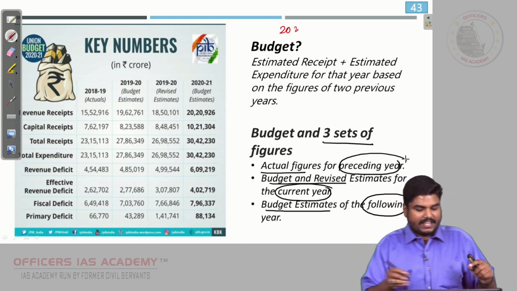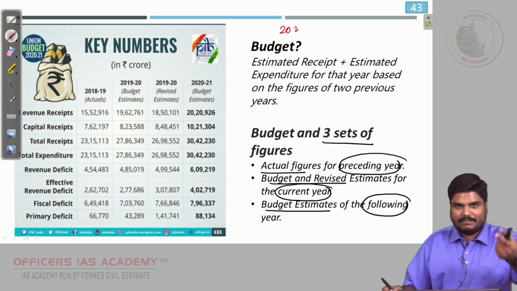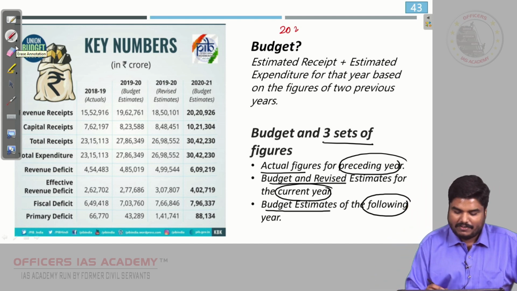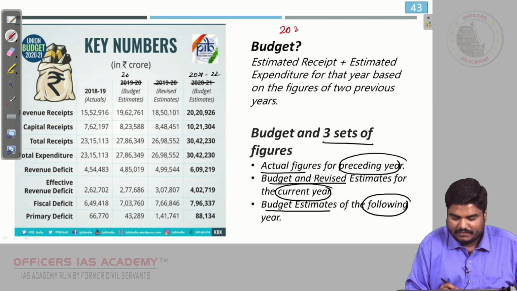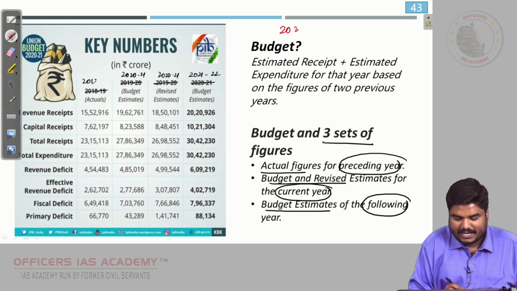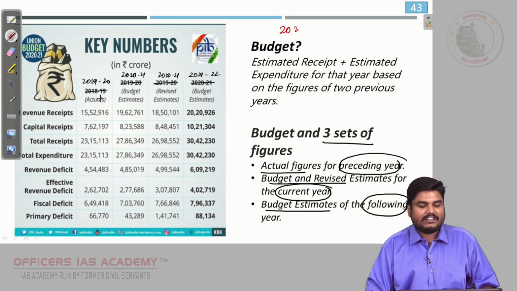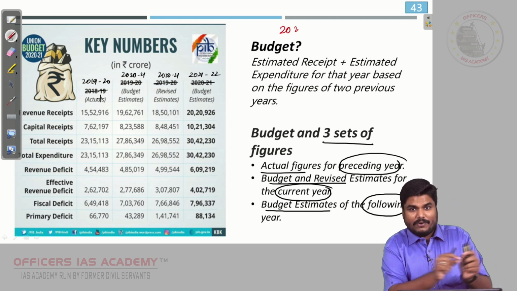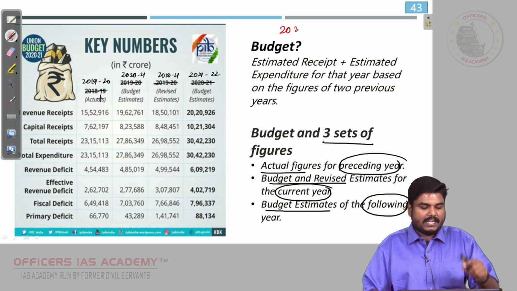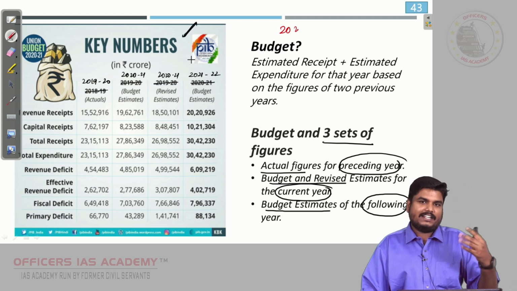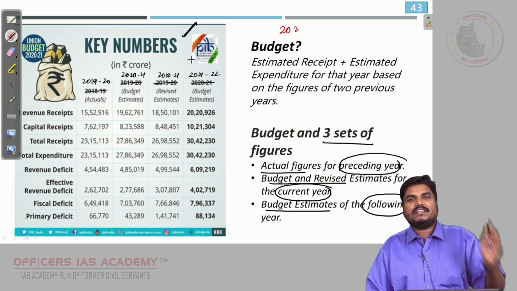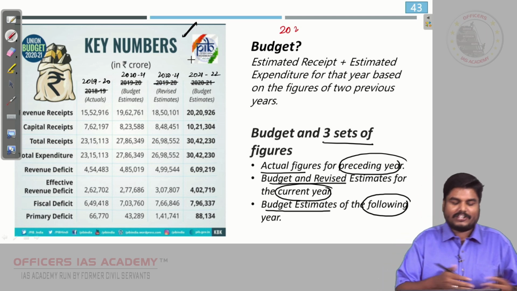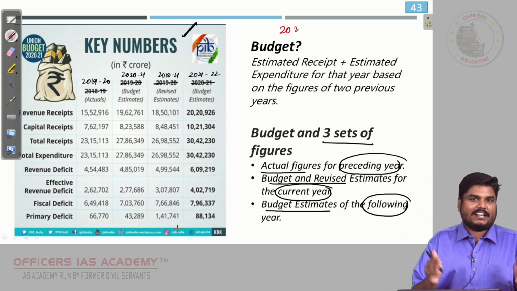So, in the actual budget document, which you will be getting on February 1st, you will find 2021-22, you will find 2020-21, and you will find 2019-20. So, in the February 1st document, you will find these years. The key numbers, this sheet will be available on that day itself. Once the budget is tabled by the finance minister, these numbers will be available. Okay, you can download this and you can cross check whether what we have discussed is correct or not.